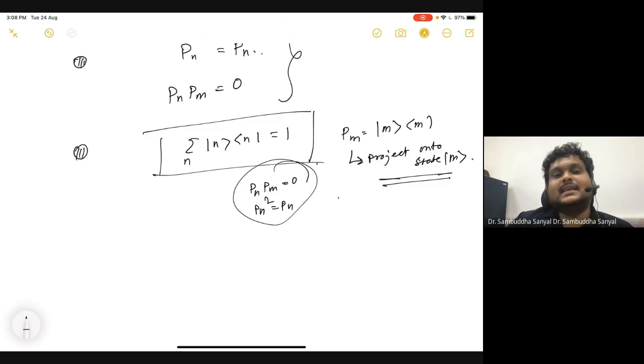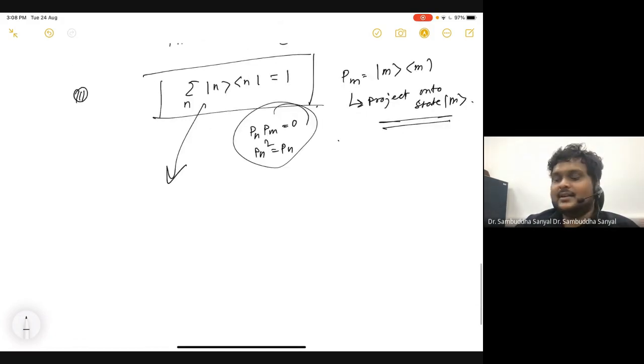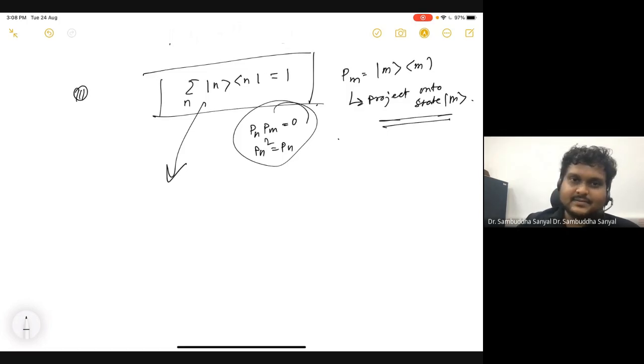Now let's see what is the equivalent of that in the context of the Stern-Gerlach experiment. If I take n to be, let's say, the z direction, what should I write if I have to write it in the context of the Stern-Gerlach experiment?